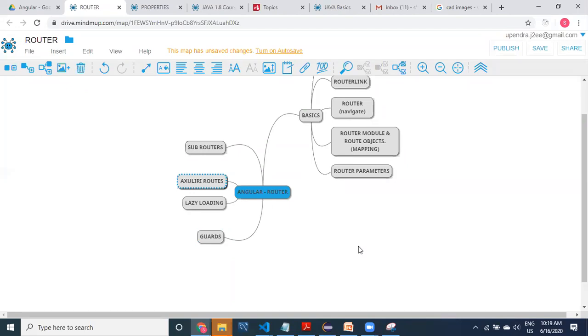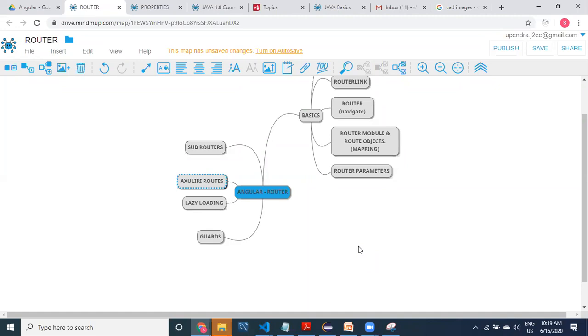That is what we are going to do. Of course I'm going to tell you that concept; we have taken that concept earlier also. Before entering into the auxiliary route, I just want to show you one particular project that I have started for you people.